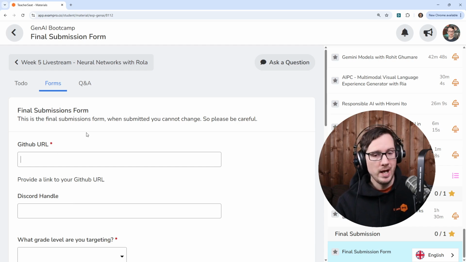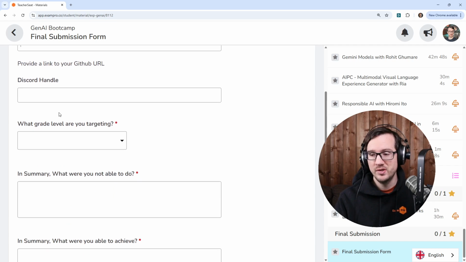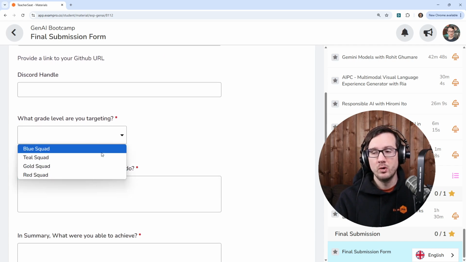Your GitHub URL. I ask every week for you to put this in. I'm explicitly asking for it this week, again, just because the way our system's built, I only see what's in the current form. I have to do a lot of digging to find that other information. So I'm putting it here so you have another opportunity to make sure that I can quickly and easily find your repository. Select what grade level you're going for.